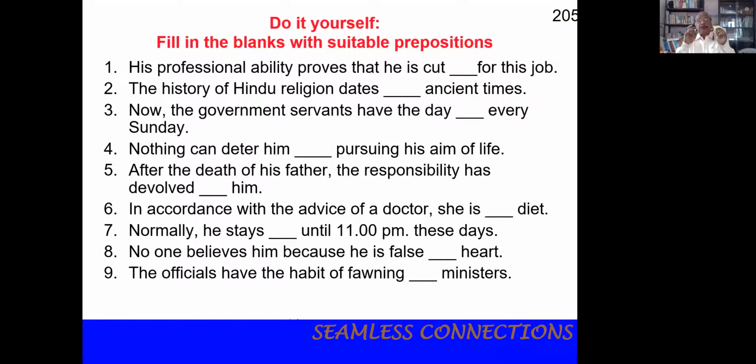I have given you 9 questions. Do it yourself. It's homework. If you can make out the 9, you get a prize of 500 rupees. Please put the answer in the chat box. This is except the Holy Cross College students, because they have already learned. Holy Cross College students are not eligible to contest in this contest.